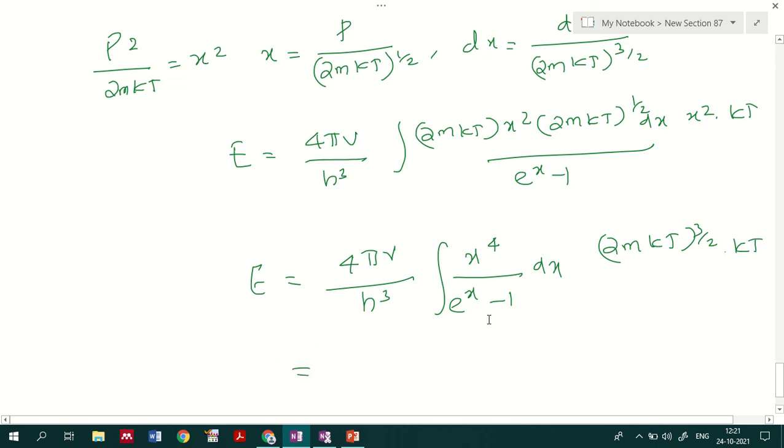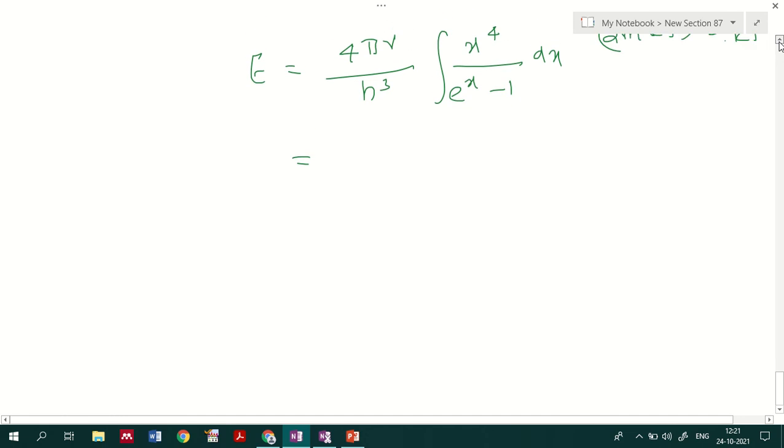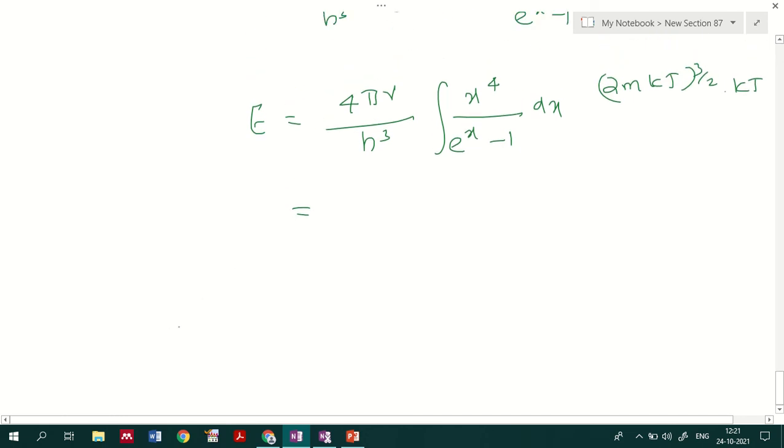So that is equal to 4 pi V divided by h cube, 2m raised to 3 by 2, kT raised to 5 by 2, 3 by 8 into root pi.